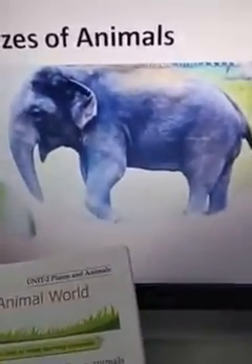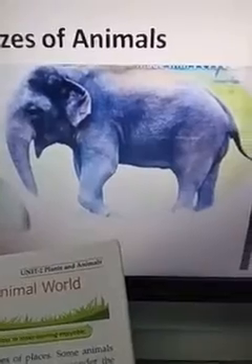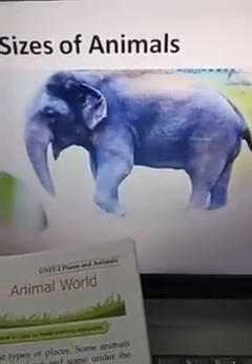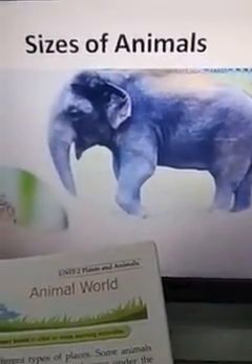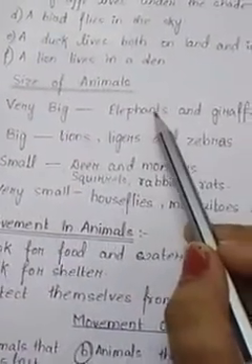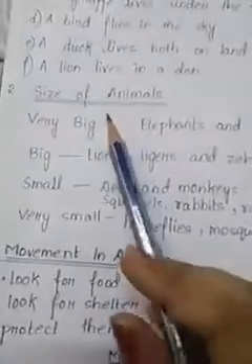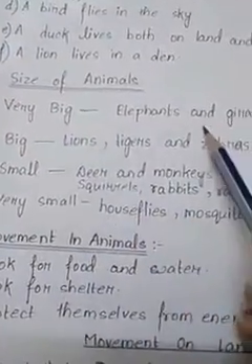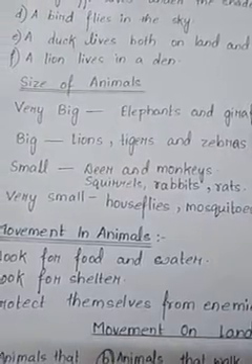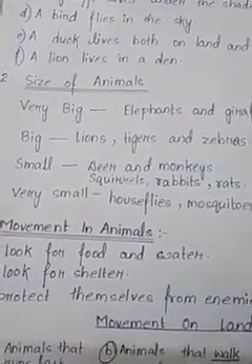Right, in this picture you can see an elephant, which is very big in size. So, in this chapter we have learnt about two animals that are very big in size: elephants and giraffes. Elephants and giraffes are the animals which are very big and huge.